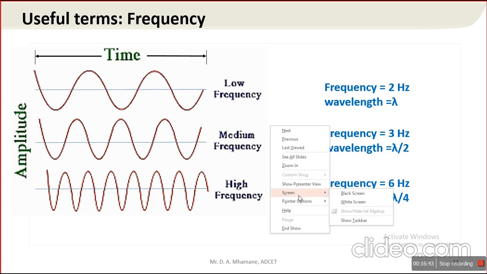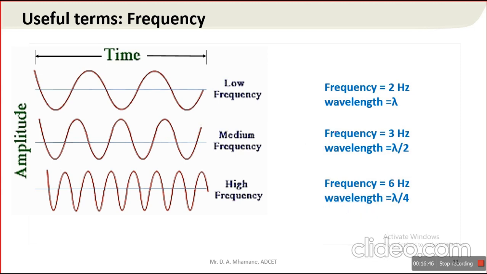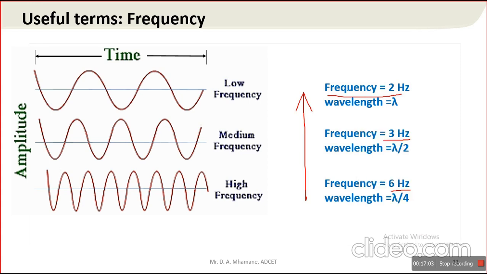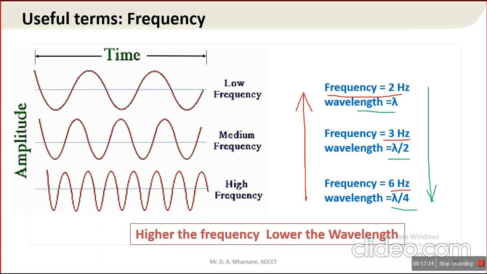So here it is seen that frequency is increasing and the wavelength is decreasing. So we can say that the higher the frequency, the lower the wavelength. Means frequency and wavelength are inversely proportional to each other.